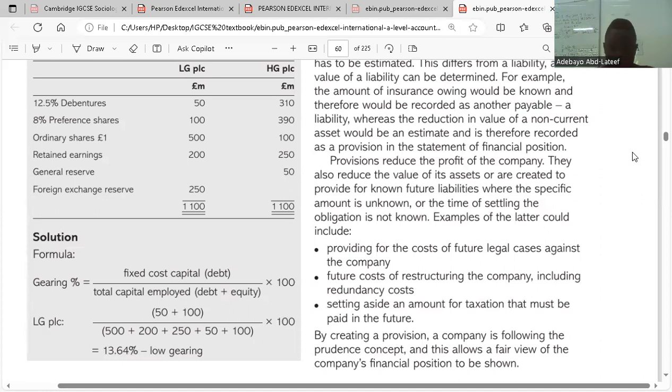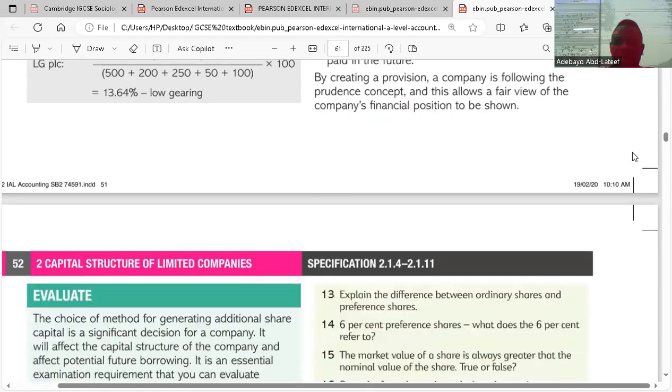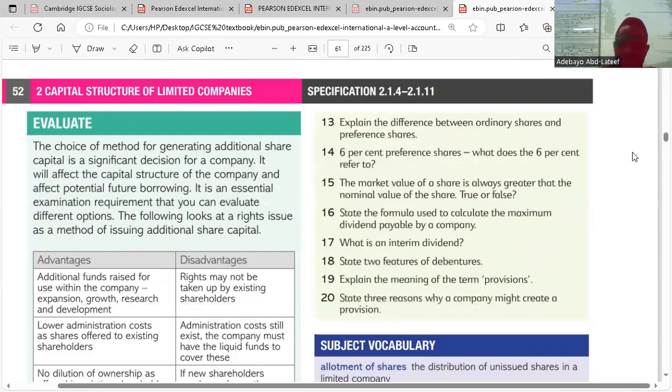So for the gearing ratio, it is fixed cost capital, which is debt capital, divided by the total capital employed, which is debt plus equity. So for fixed cost capital, it is debenture plus preference shares. And for total capital employed, it is debentures plus preference shares plus ordinary shares plus retained earnings plus general reserve plus foreign exchange reserve. You multiply by 100 and that gives us our gearing ratio. That is how we calculate our gearing ratio. Thank you.